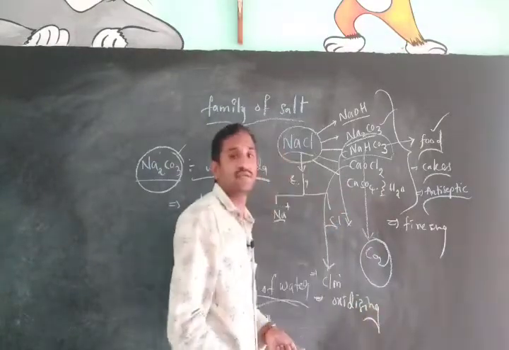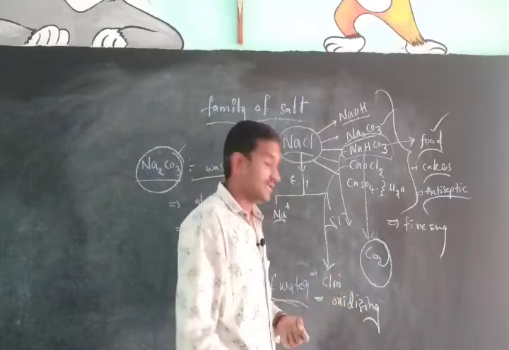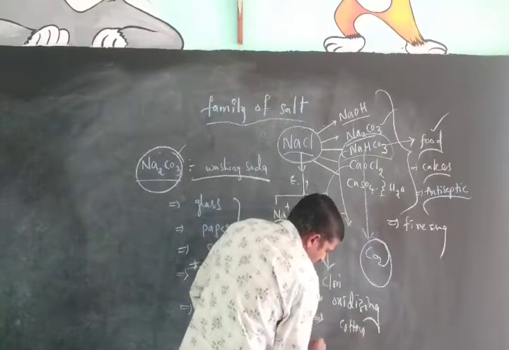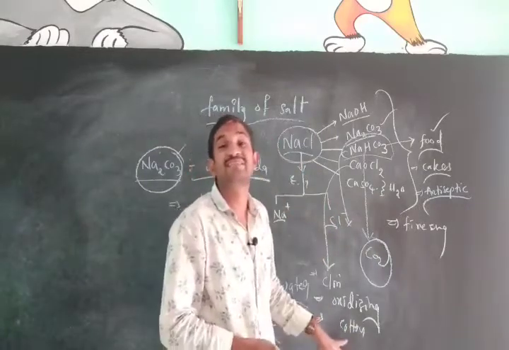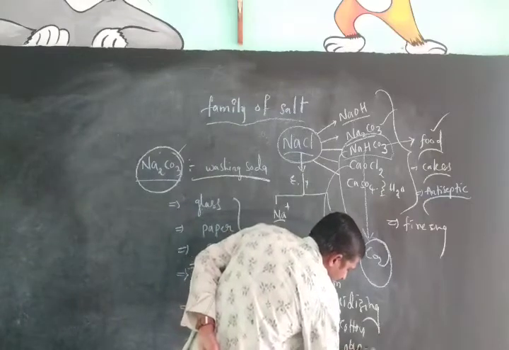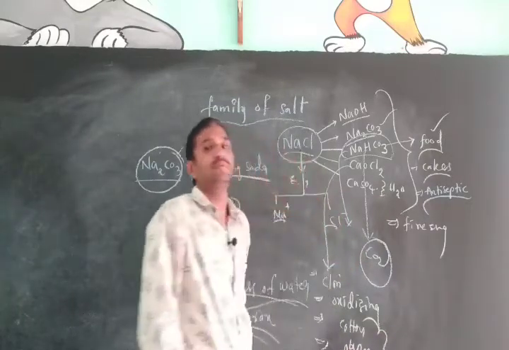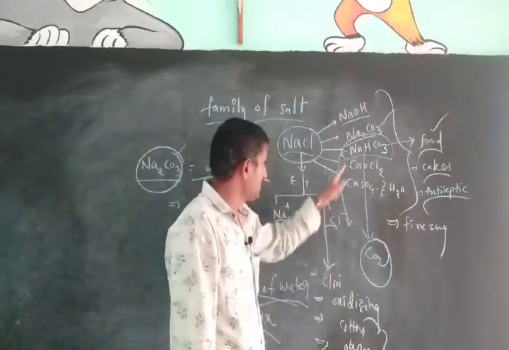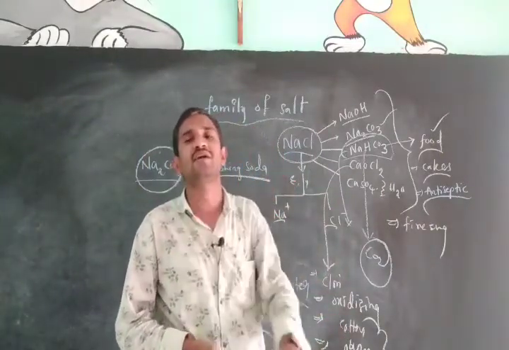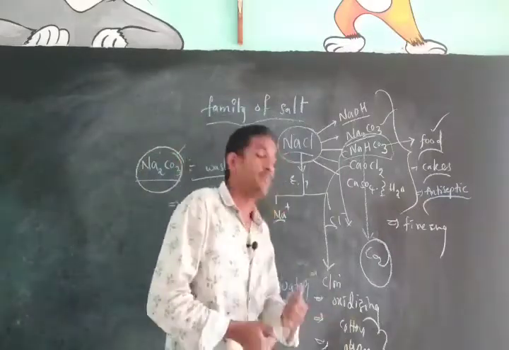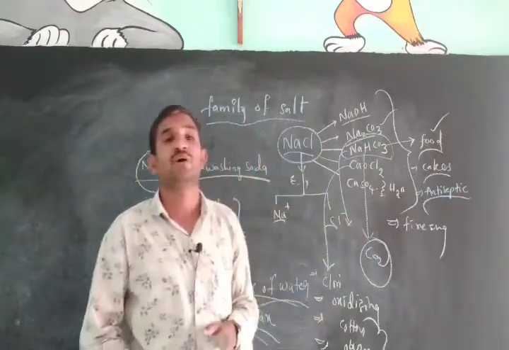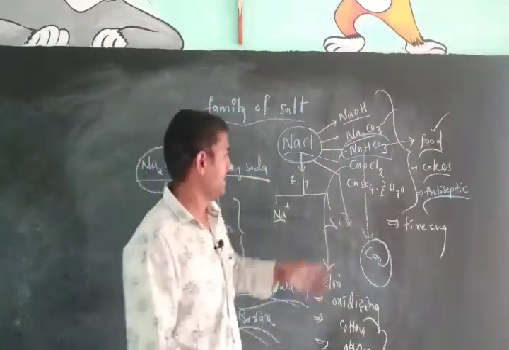It is also used in the cotton industry, to bleach cotton and to bleach paper. That means bleaching powder is used in the cotton and paper industries for bleaching cotton and paper.